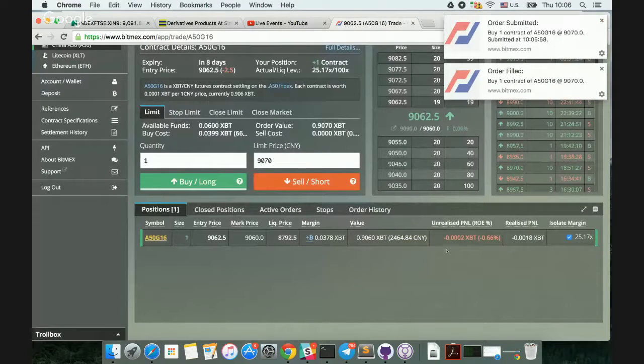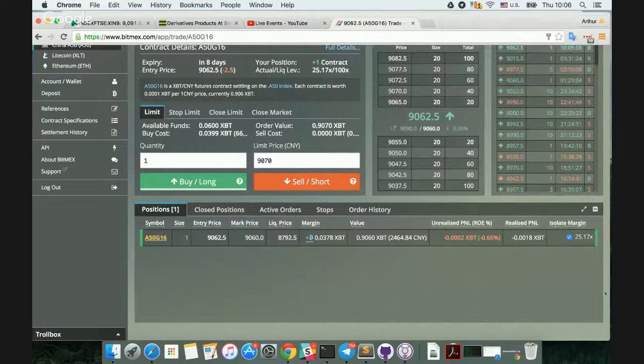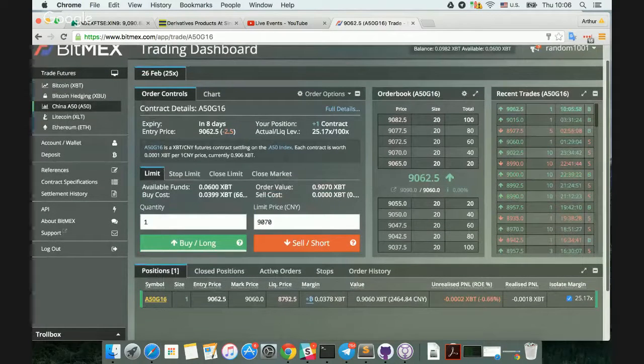Okay, now we've bought one contract. What we see here is our entry price in CNY, what we're currently marked to, which is the current price of the SGX futures contract, our liquidation price, and then the value. So as everyone has Bitcoin, we think in Bitcoin terms because that is what we'll be making or losing, and that is what we post as margin.